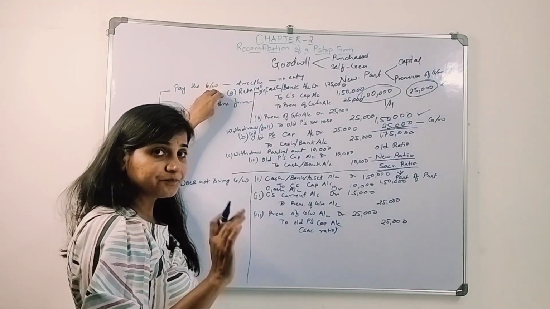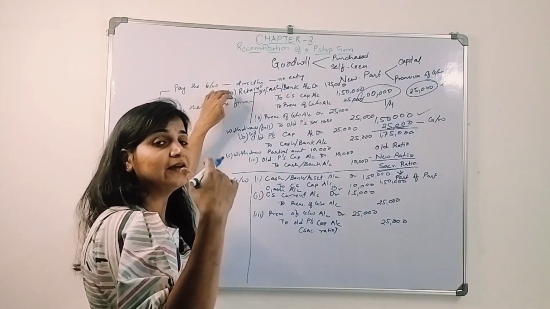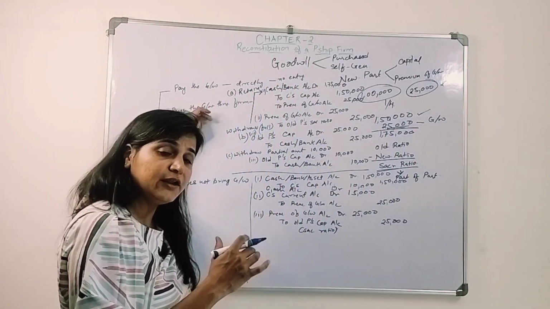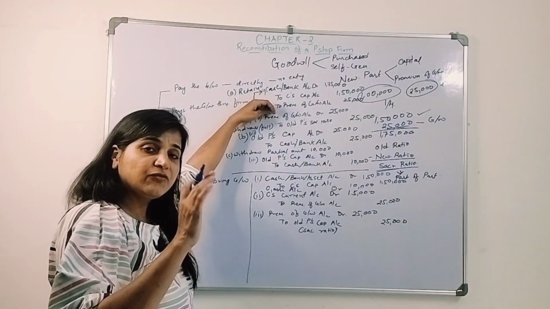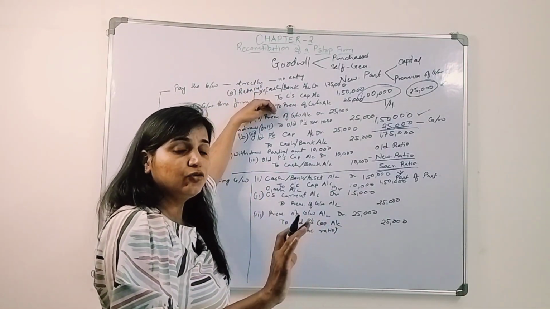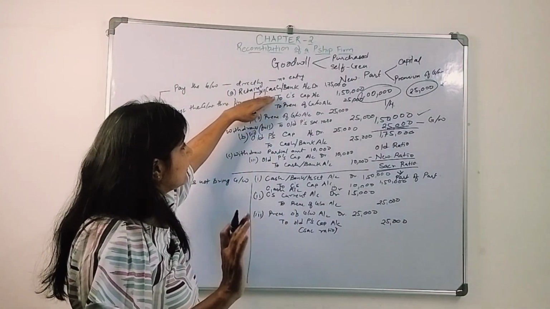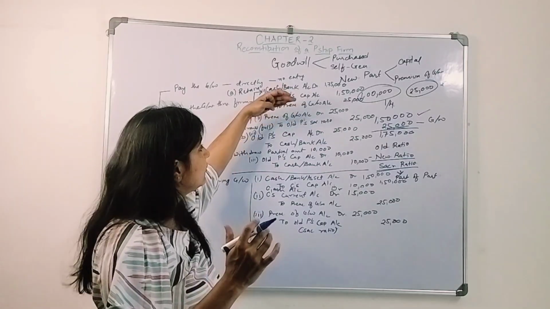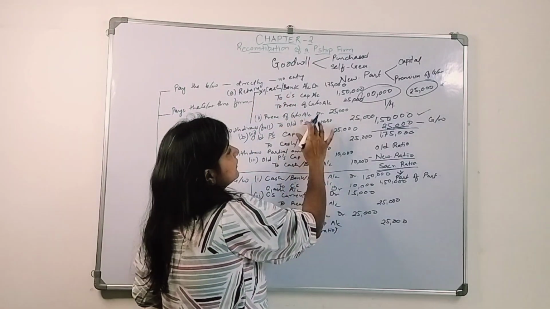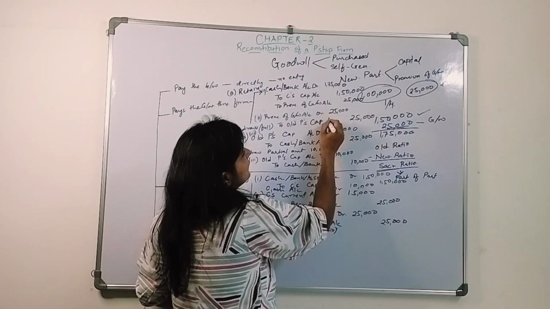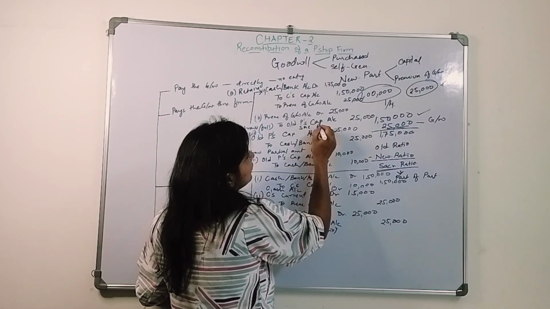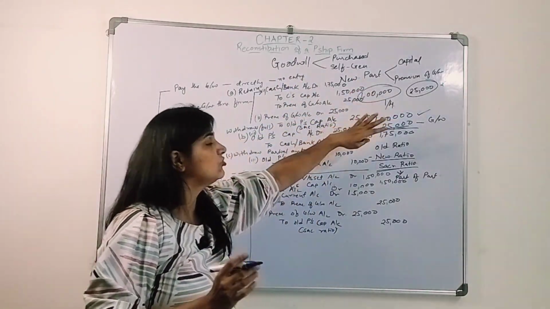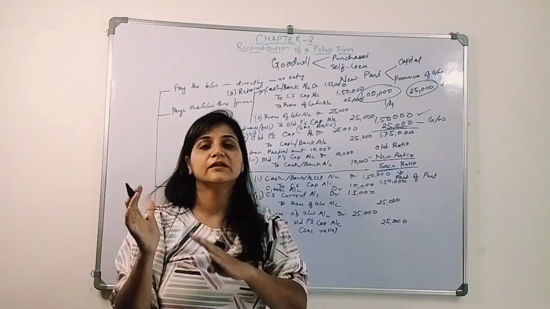One, he brings in the capital, he directly gives the goodwill to the partner outside the firm, so there will be no entry. Secondly, he brings in the goodwill into the firm. If the partners want to retain that goodwill in the business, they will retain it. There will be two entries. One is cash account debit to new partner's capital account and premium of goodwill account. That premium of goodwill account will be credited to partners' capital accounts in their sacrificing ratio. Mind it, this is the sacrificing ratio. In that ratio, that will be distributed between the old partners.